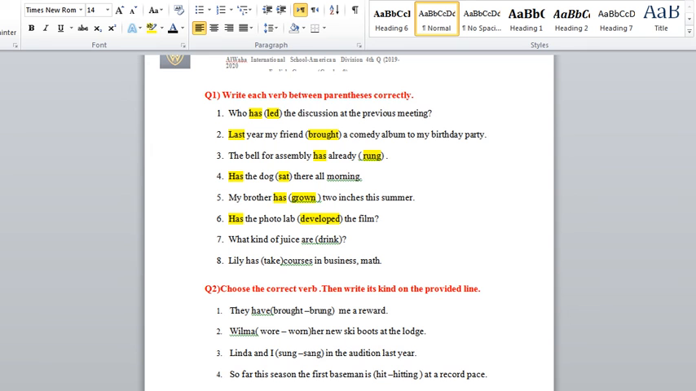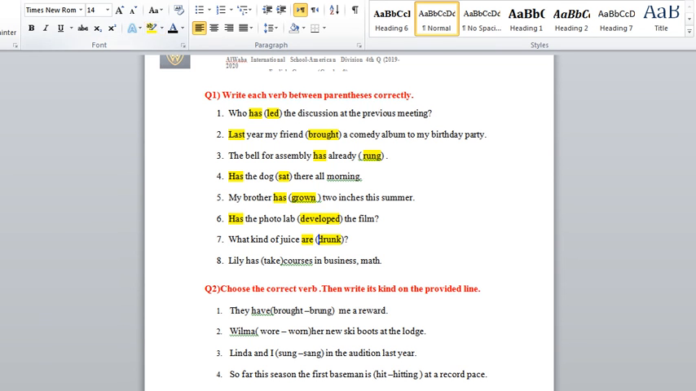Okay, what kind of juice or drink? Whenever you see or over here, deal with it as if you are dealing with verb to have. This is your clue. So with verb to have, I'll be writing the past participle form of the verb. No, I will not remove the whole verb. I will be removing just the vowel letter and writing, yes, it's drunk. Okay, here is the answer of number 7.